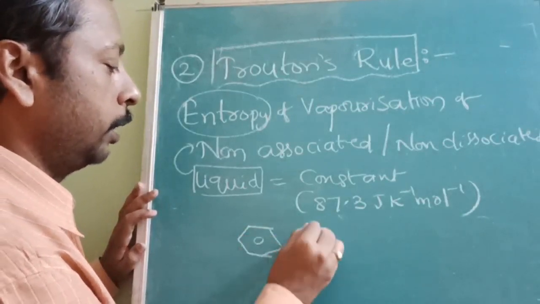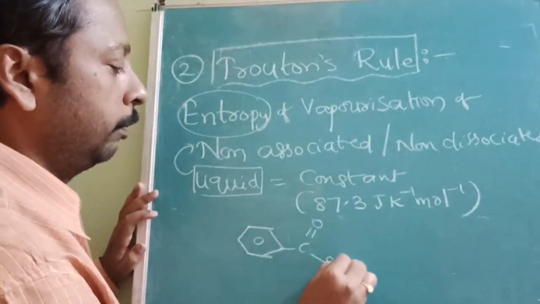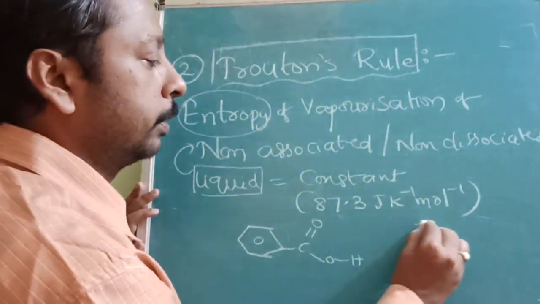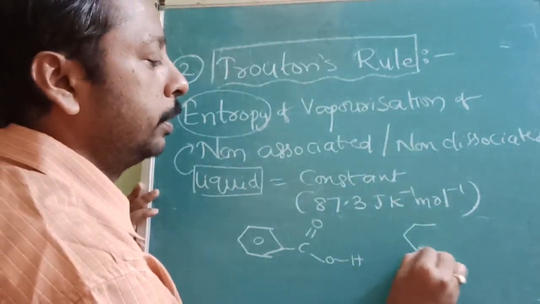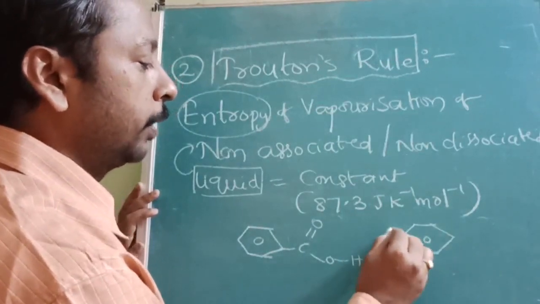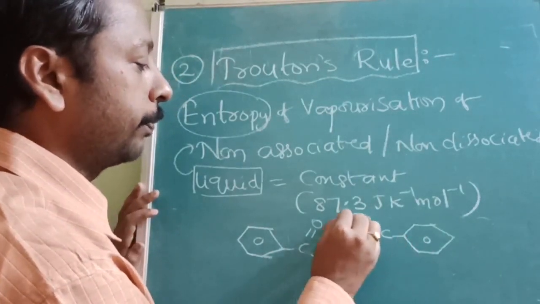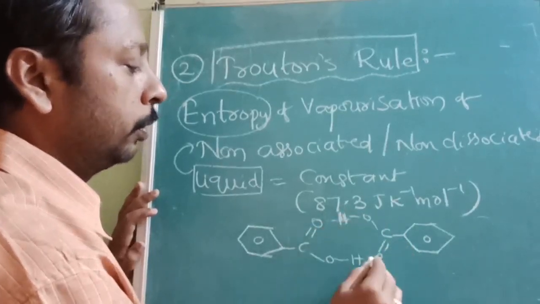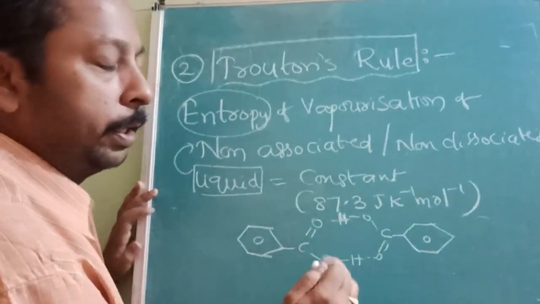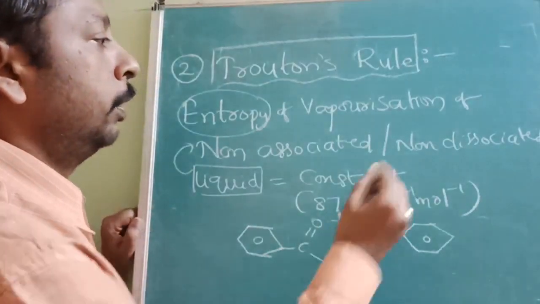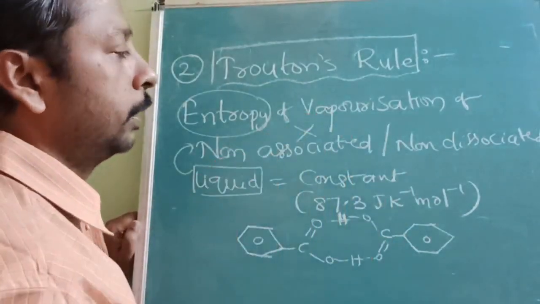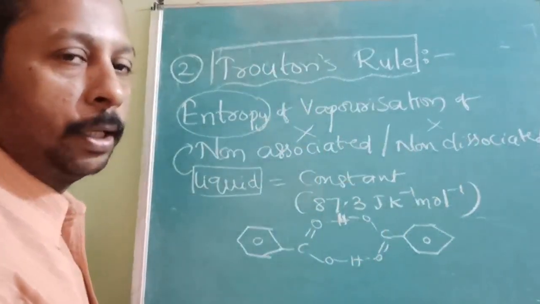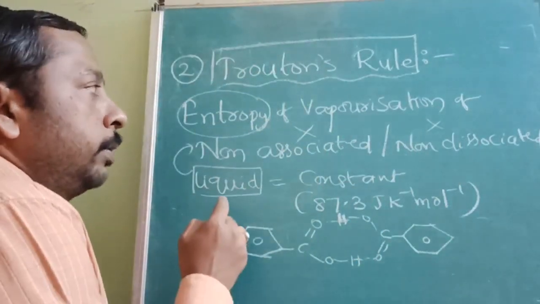What is association? I will tell you with one example. This is 1 mole of carboxylic acid, and this is another mole of carboxylic acid. Both of them are associated to form one molecule. If the liquid neither associates nor dissociates, then Troughton's rule is applicable, in the liquid state.